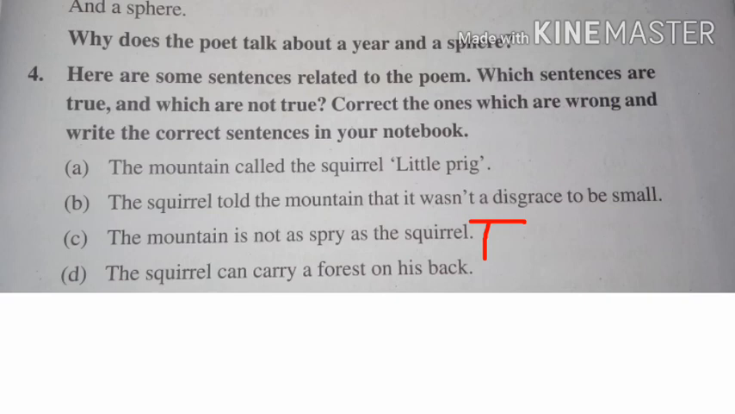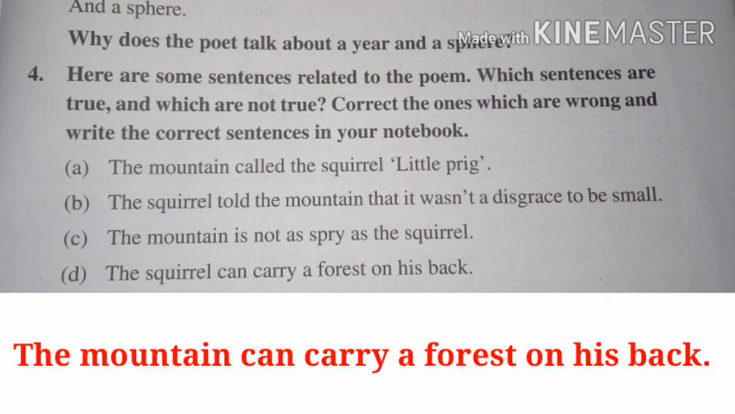So it is true. Question number D, the squirrel can carry a forest on his back. As you know, the squirrel is a tiny creature, so it will not be possible for a squirrel to carry a forest on his back. So it is a false statement. The correct statement will be, the mountain can carry a forest on his back.